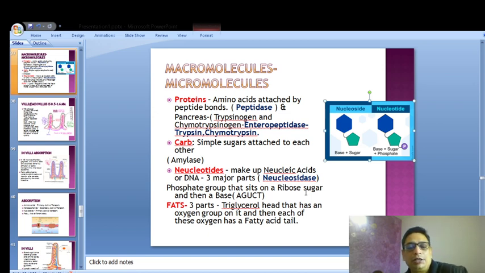And the third part is the fat. The fat has got 3 parts as well. The triglycerol head that has an oxygen group on it, and then each oxygen has a fatty acid tail. So the triglycerol and the fatty acid tail and the oxygen group, these are to be separated as well. So we'll go to the next slide.